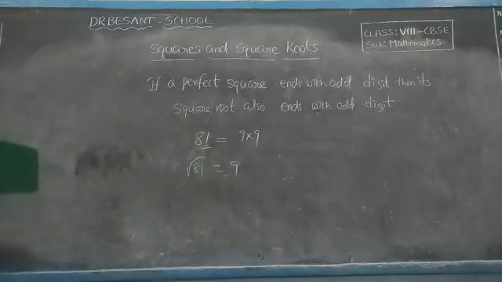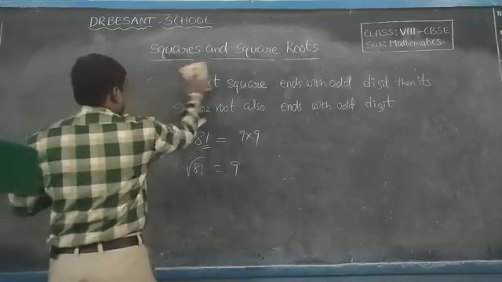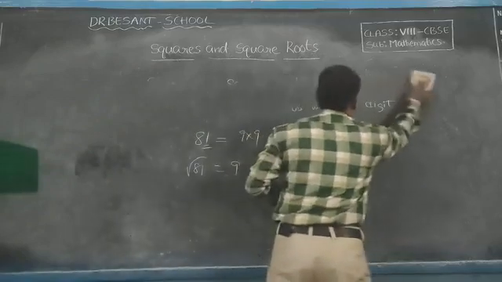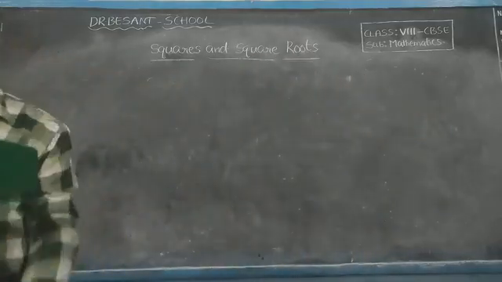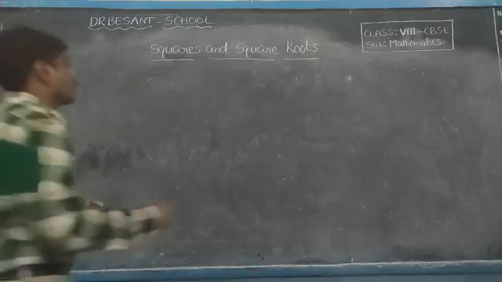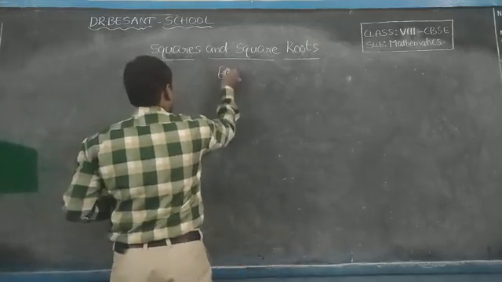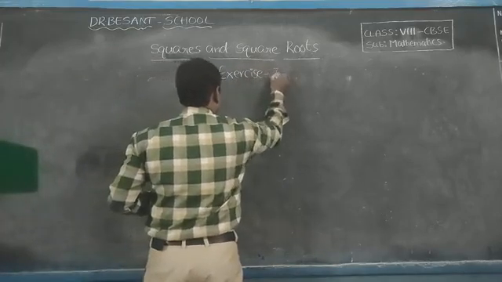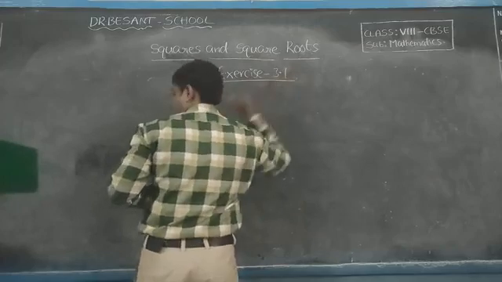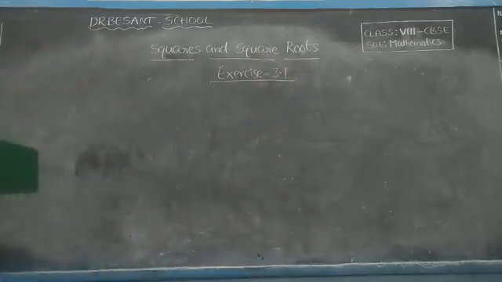Now exercise 3.1, first Roman we have already completed. Now second Roman. Open your textbook. Exercise 3.1, second Roman.